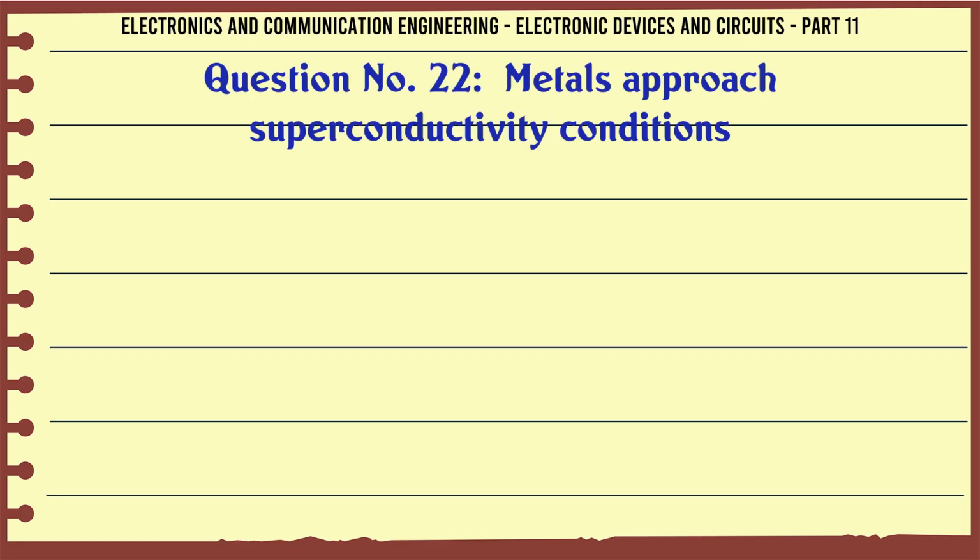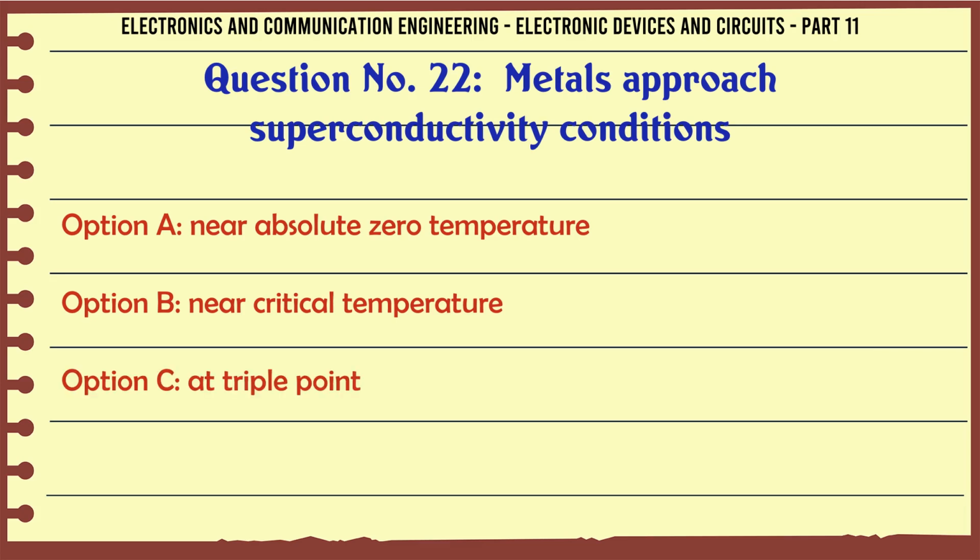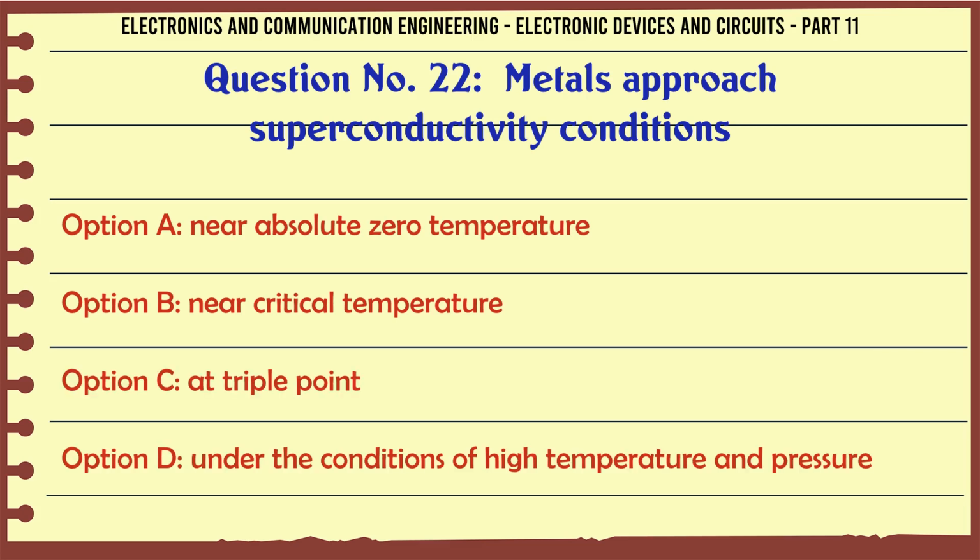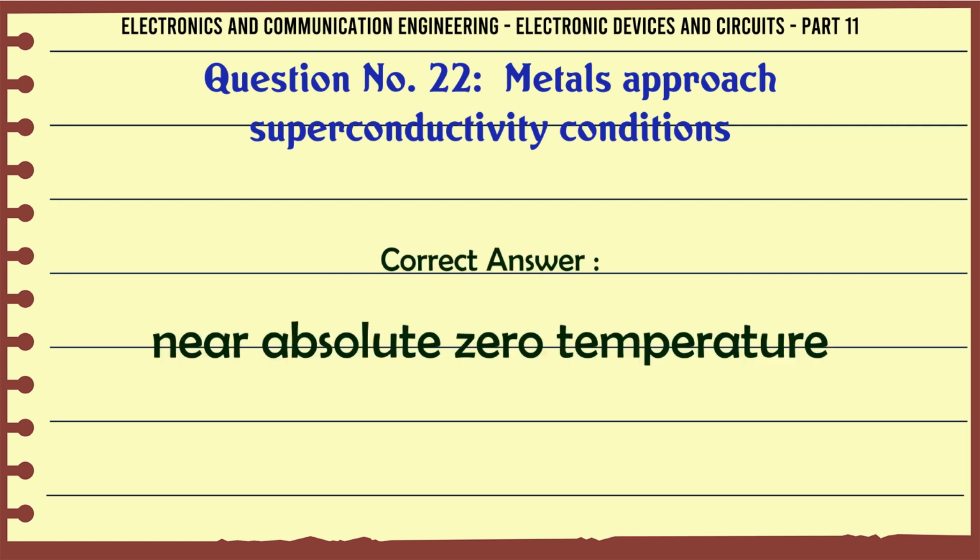Metals approach superconductivity conditions: a. Near absolute zero temperature, b. Near critical temperature, c. At triple point, d. Under the conditions of high temperature and pressure. The correct answer is near absolute zero temperature.